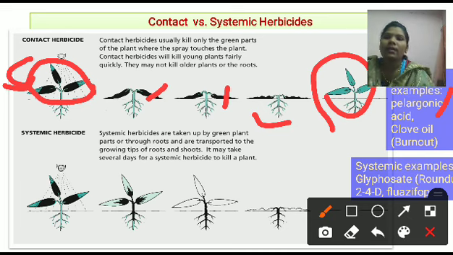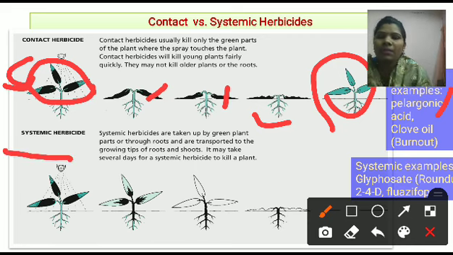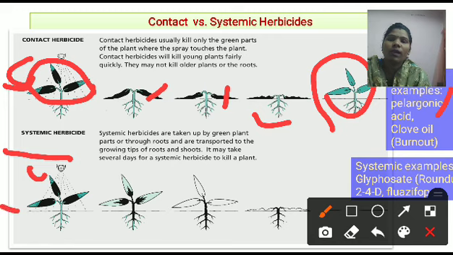Next type is the systemic herbicides. What are the systemic herbicides? Here, the systemic herbicides are taken up by the green plant part or the root and are transported to the growing parts of the root and shoot. It may take several days for the systemic herbicides to kill the plant. That means what happened here? You can see this herbicide sprayed on this plant, and here it spreads on only the leaves of that plant.